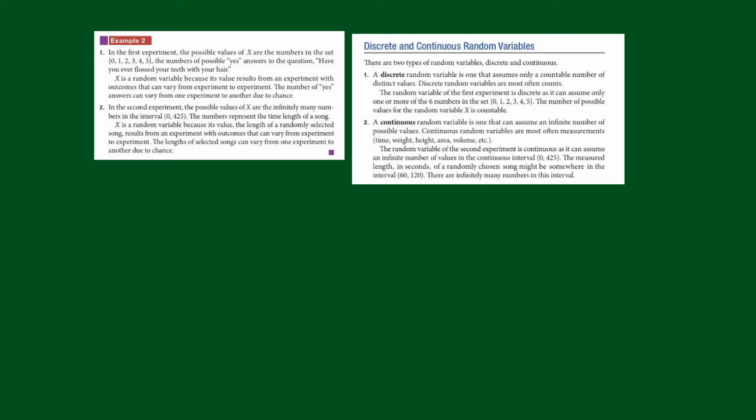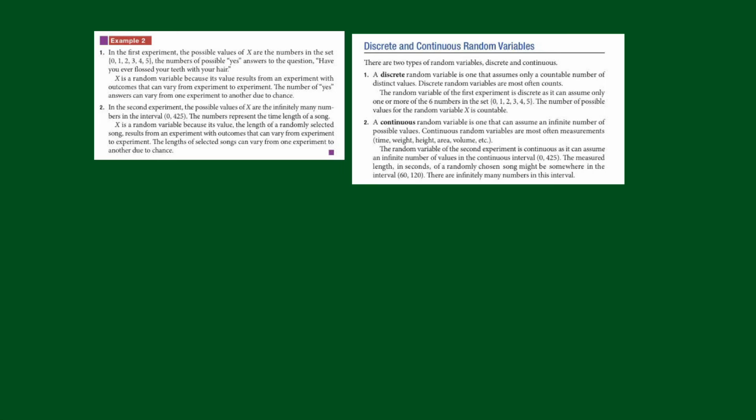So the random variable in that first experiment is discrete as it can assume only one or more of the 6 numbers, right? So that x will be discrete because it can only assume a countable number of values. It can only be 0, 1, 2, 3, 4, 5. It can only be one of those 6 numbers. The number of possible values for the random variable is countable.